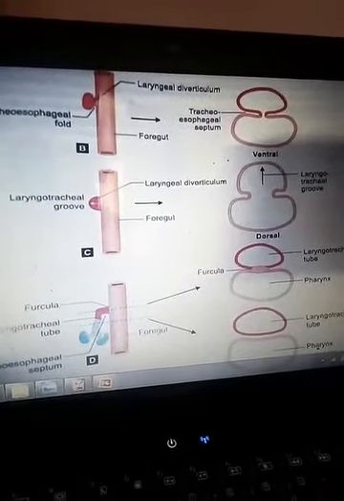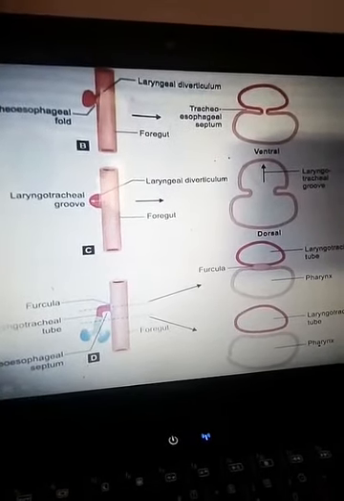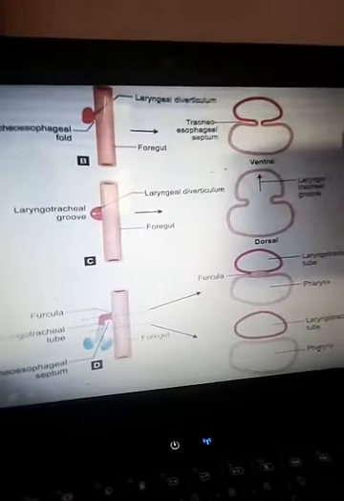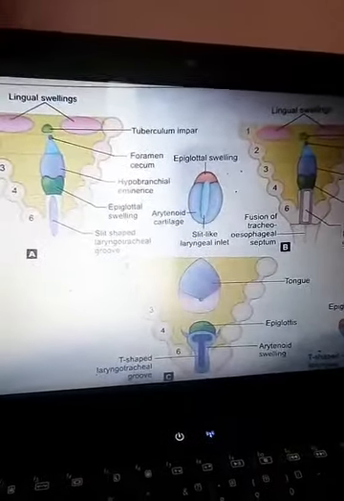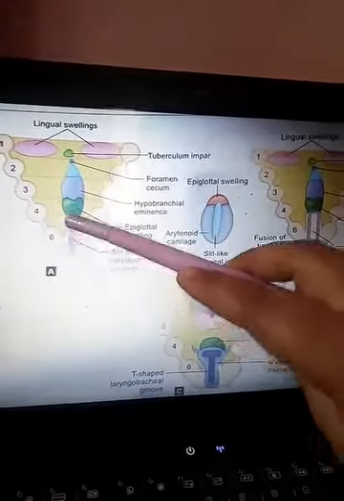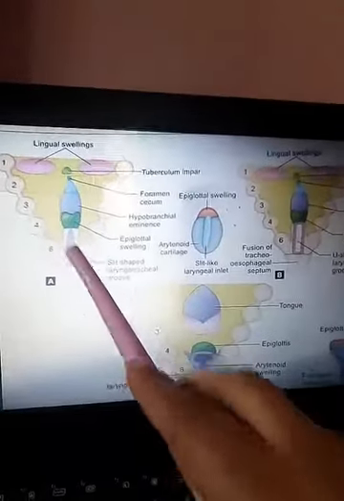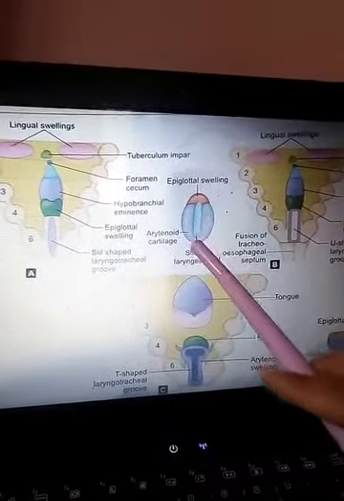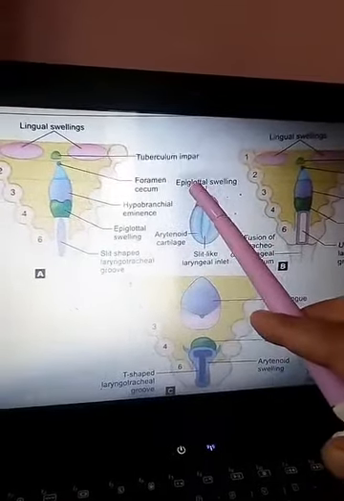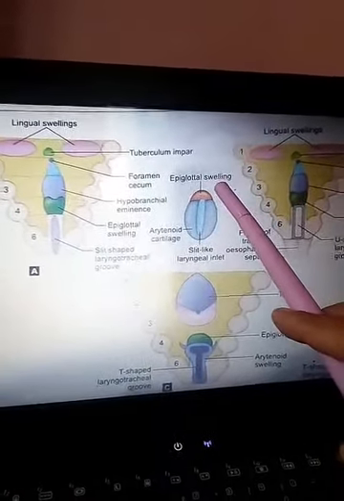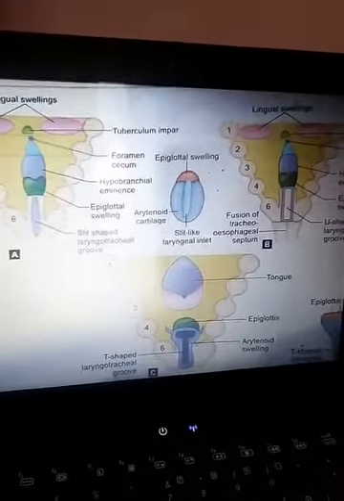The slit-like laryngeal inlet was first U-shaped in the beginning. Here you can see it is slit-like. This is the inlet of the larynx, which is slit-like. Then it becomes U-shaped because it is surrounded anteriorly by the epiglottic swelling, that is the hypobranchial eminence, and on each side by the arytenoid cartilage.